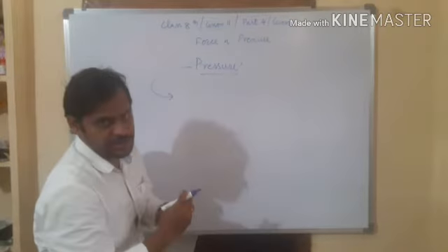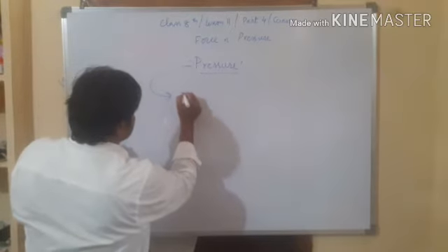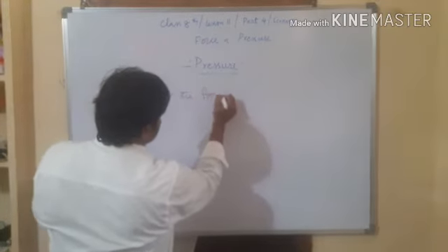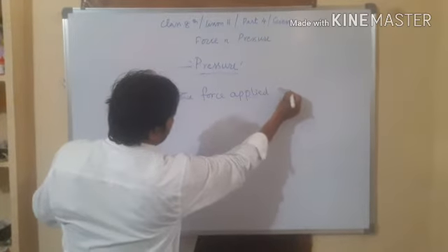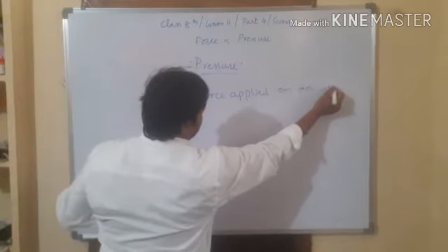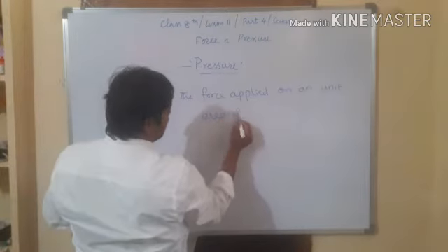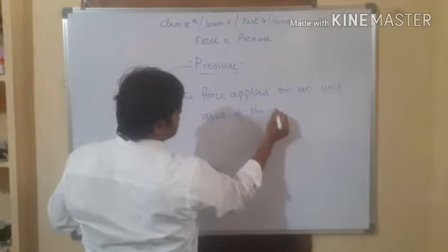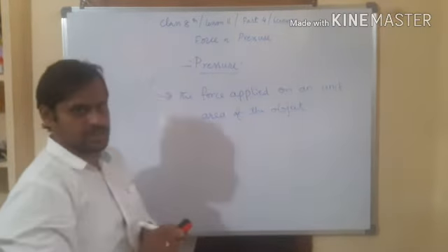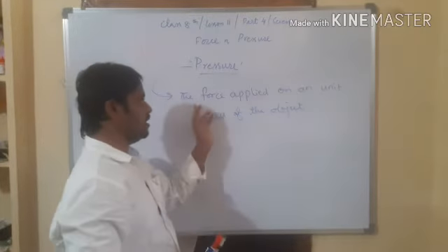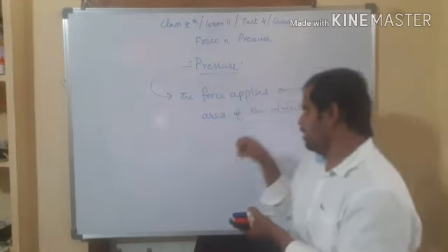What is meant by pressure? Pressure means the force applied on a unit area of the object.